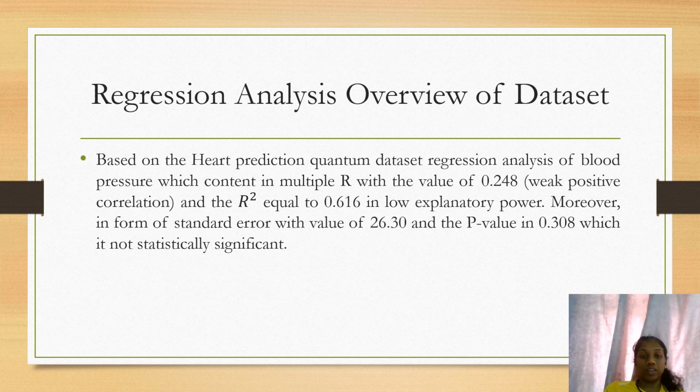Moreover, the standard error has a value of 26.30 and the p-value is 0.308, which is not statistically significant. So that means, based on the observation of the multiple R, which is 0.2048, showing a weak correlation, most of the independent variables, cholesterol and heart rate, are no longer strongly correlated with the dependent variable, blood pressure.